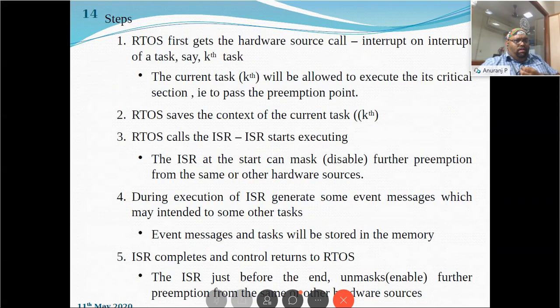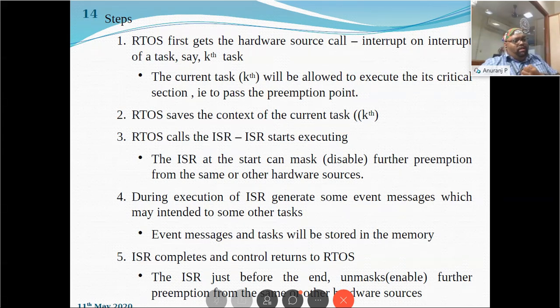You can see in the third step that the RTOS calls the ISR, that is, the ISR starts executing. At the start, I gave the term "can mask," I didn't say "should mask." It can mask further preemption from the same or other hardware source.